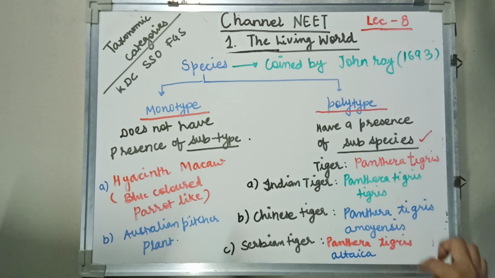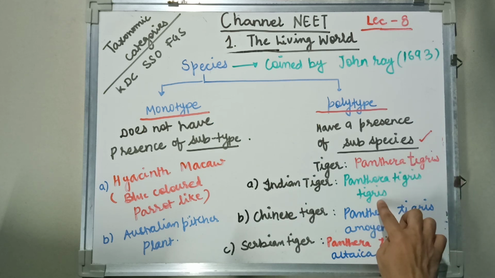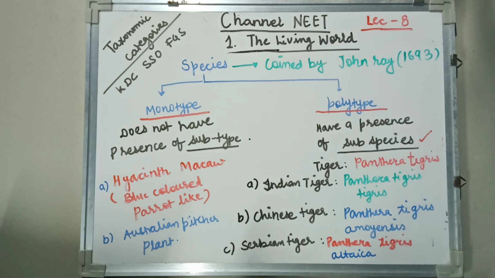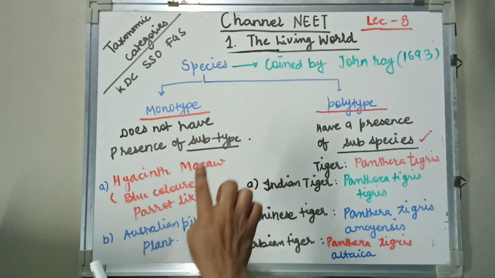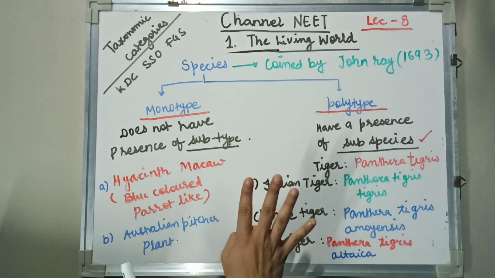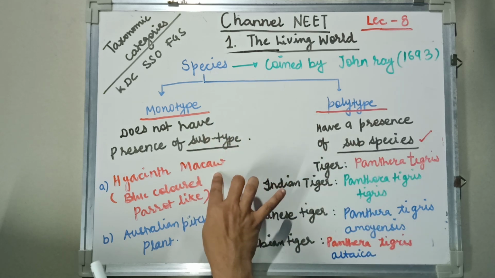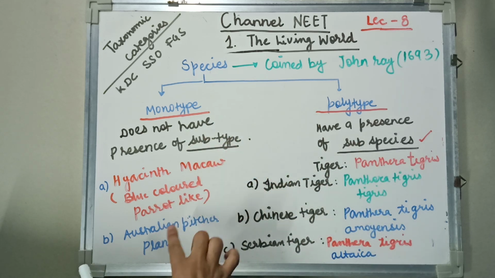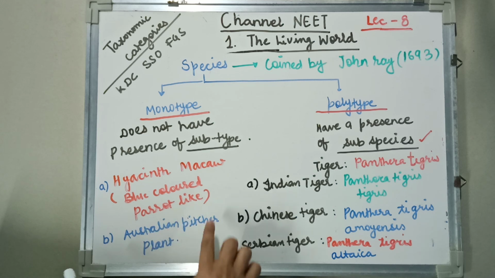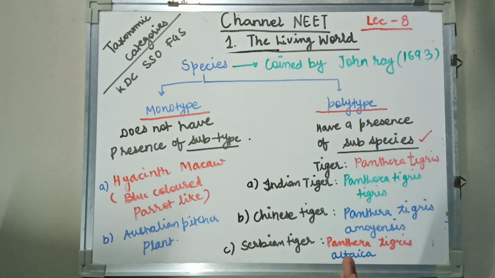These are the names of the subspecies. Monotype will never have subspecies, for example the hyacinth macaw, a blue colored parrot, and the Australian pitcher plant. So this was the concept of species in detail.